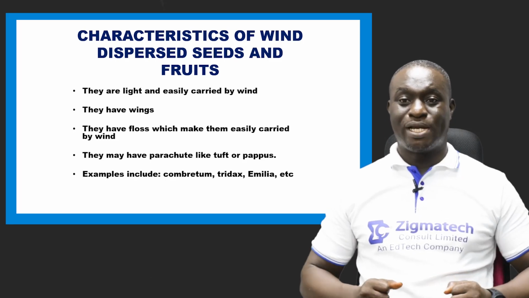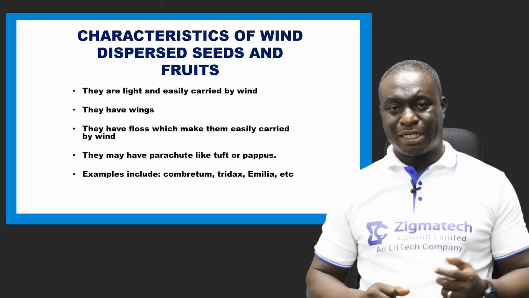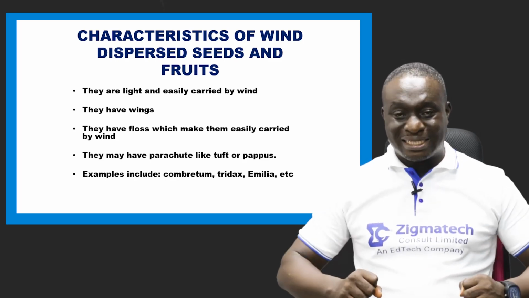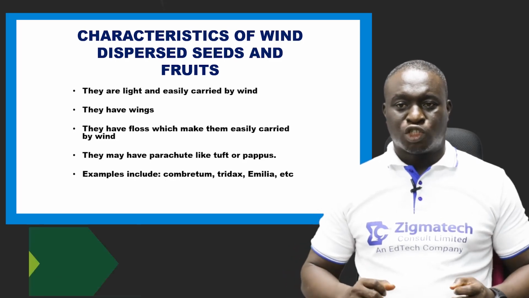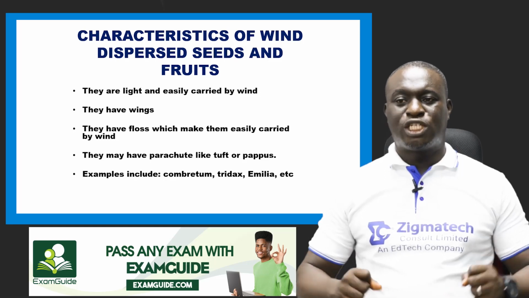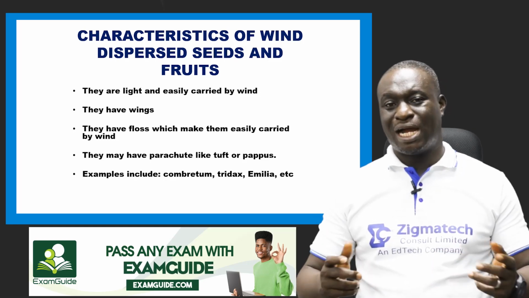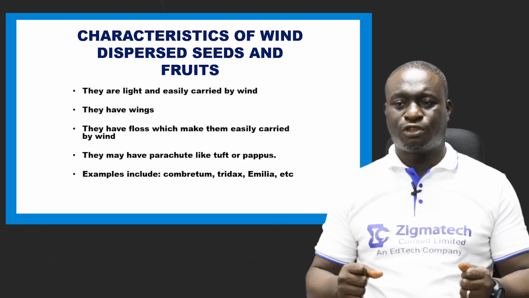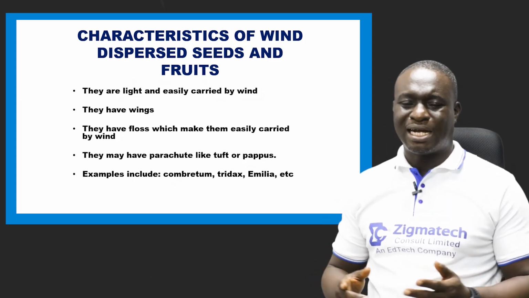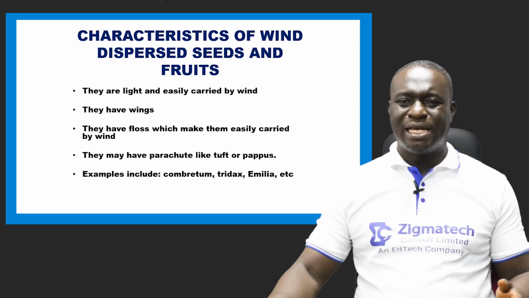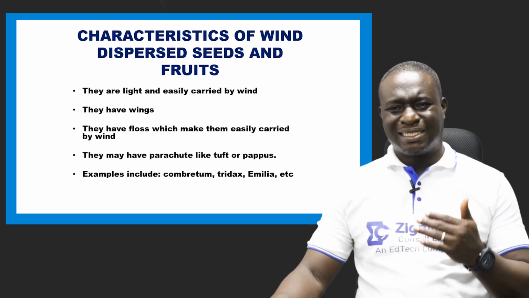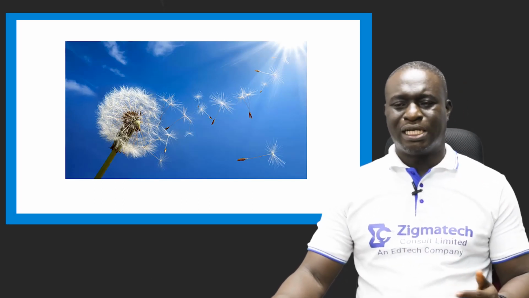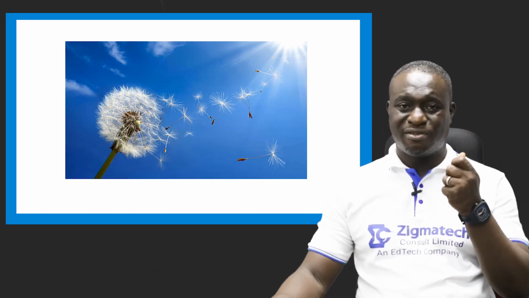Another one is that they have wings. An example is the combretum. Remember I talked about it. It is a samara. So combretum is an example of a wind dispersed fruit. Some of them have flocks, which makes them easily carried by the wind, like the tridax or the emilia. Some of them also have parachutes like tuft or pappus. So examples are the tridax, combretum, emilia, and so on. These are examples of wind dispersed fruits. As you can see, we have the tridax there. It can be easily carried by wind. They are very, very light.